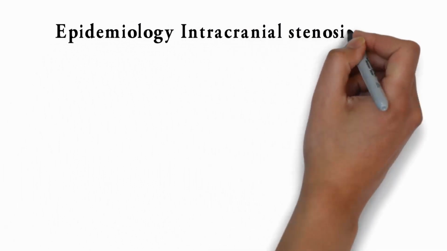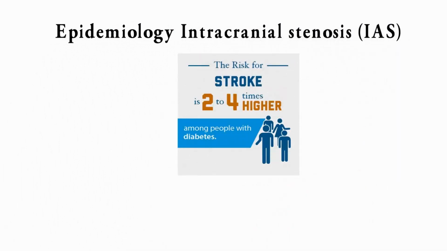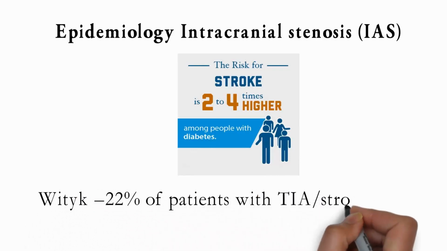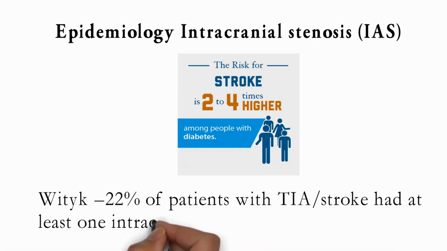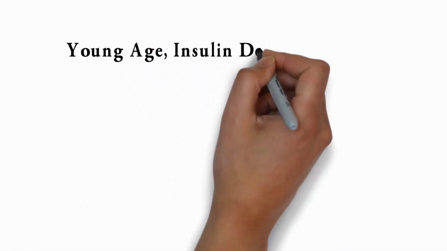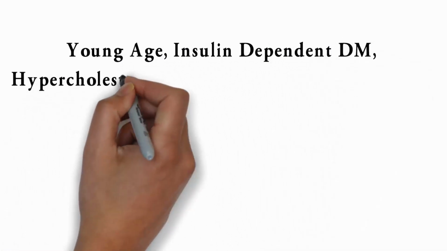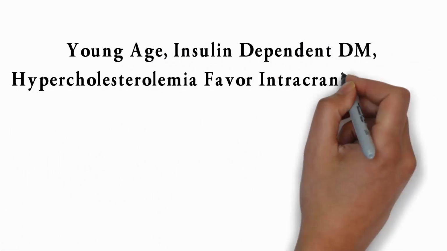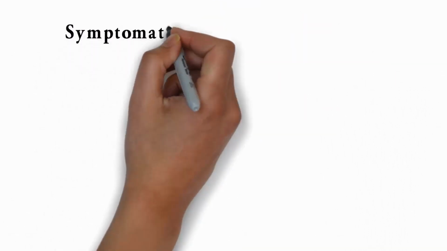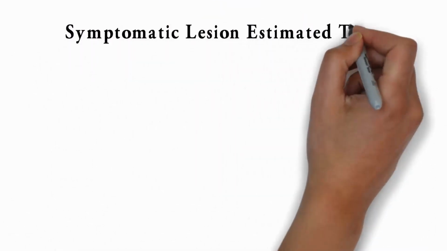Epidemiology of Intracranial Stenosis, IAS. Wittig: 22% of patients with TIA or stroke had at least one intracranial lesion with greater than 50% stenosis. Young age, insulin-dependent DM, and hypercholesterolemia favor intracranial stenosis as a cause of stroke. Incidence of symptomatic lesion is estimated to be between 2.7% and 8%.